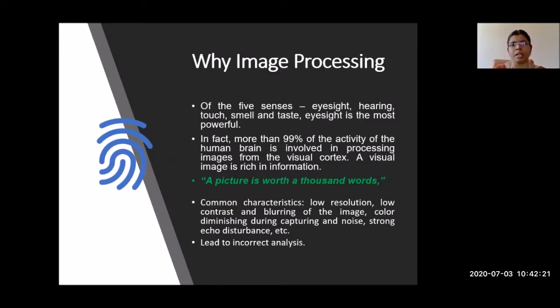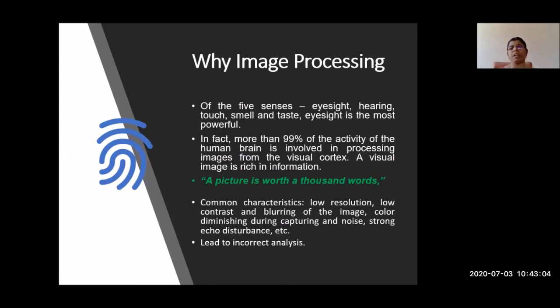So first, a quick glance at image processing. Why are we going for image processing? Basically we have five sensory organs: eyesight, hearing, touch, smell, and taste. Among these five senses, eyesight is the most powerful tool, because 99% of our brain activity is based on the images captured by our eyesight. So visual images have that much power, and we can get more information through our visual eyesight. A picture is worth 1,000 words. This is the phrase: one picture can tell the information given by 1,000 words.